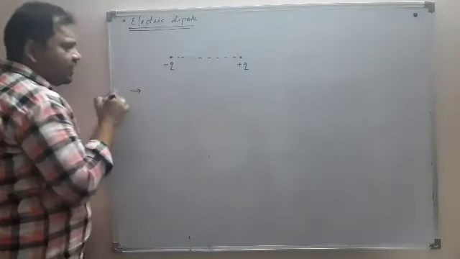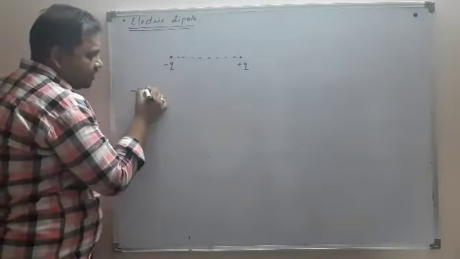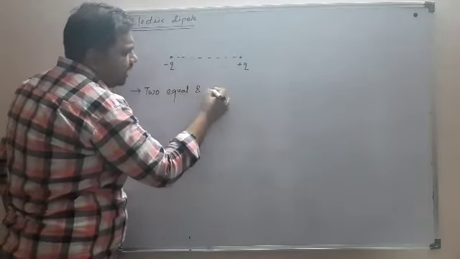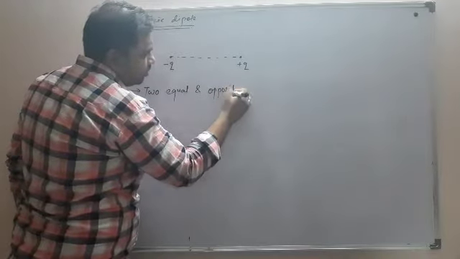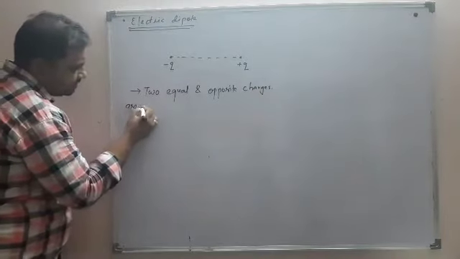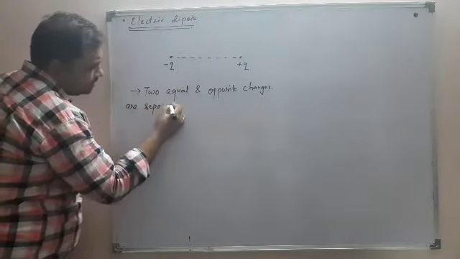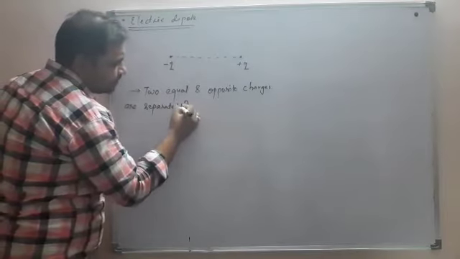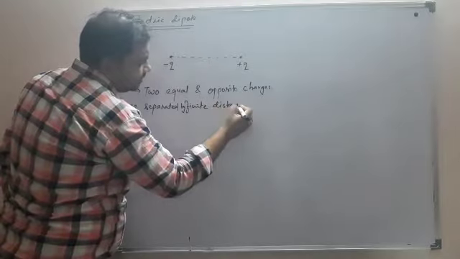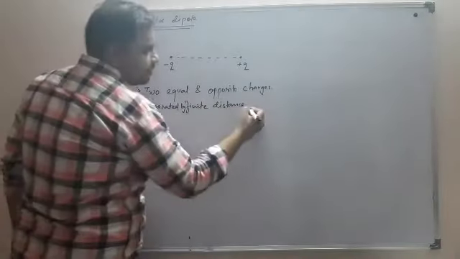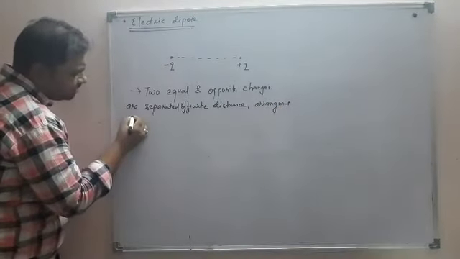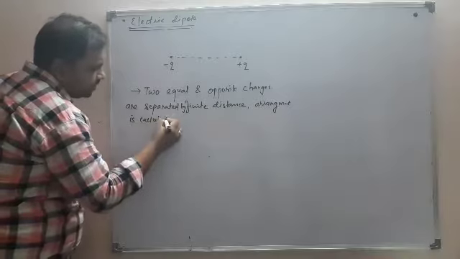So we can have a definition of electric dipole like this: when two equal and opposite charges are separated by a finite distance, such an arrangement is called an electric dipole.